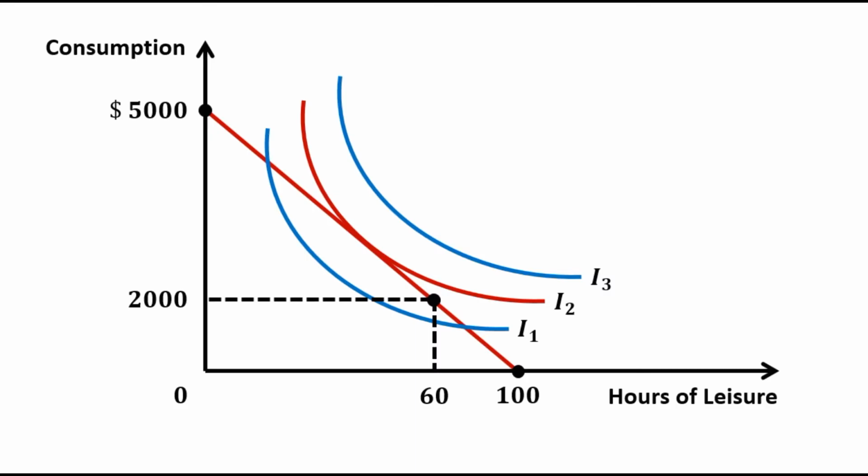Because Sally prefers more consumption and more leisure, she prefers points on higher indifference curves than the lower ones. Sally chooses a combination of consumption and leisure represented by this point labeled as optimum. This point lies on the budget constraint, that is on the highest possible indifference curve I2.